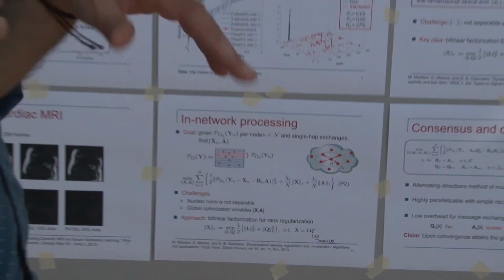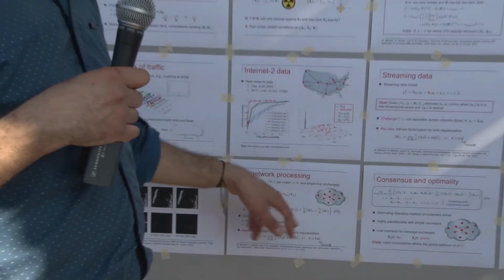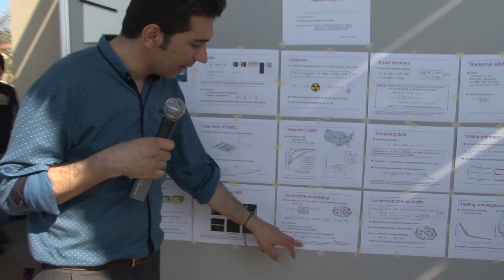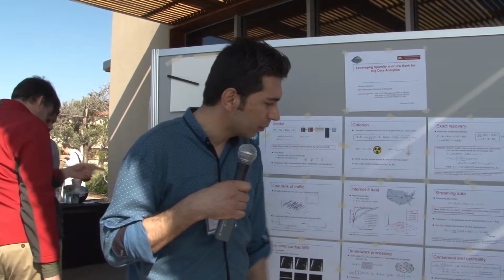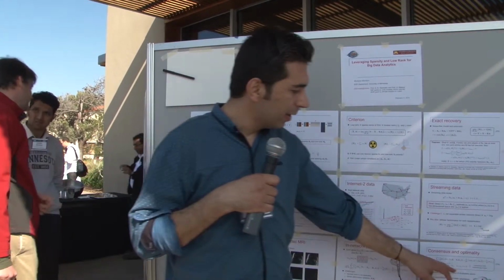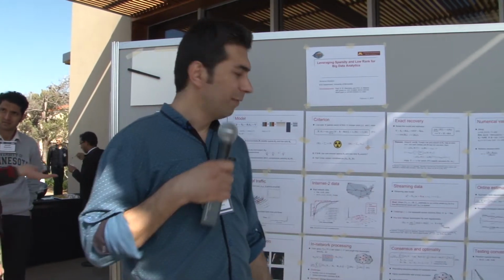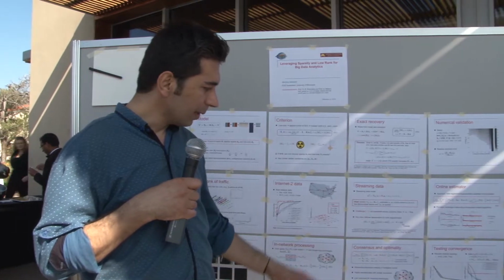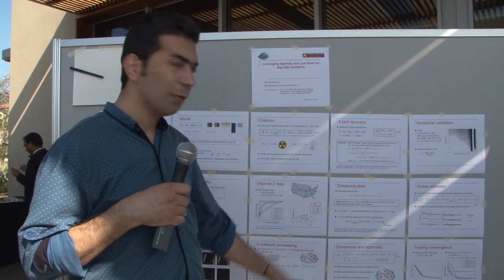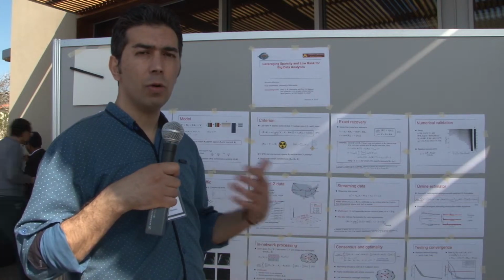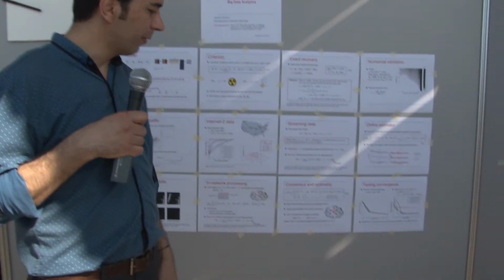One of our contributions is to leverage this characterization of the nuclear norm through matrix factorization to end up with distributed formulations which are very simple, leading to simple algorithms with very low computational cost per iteration.